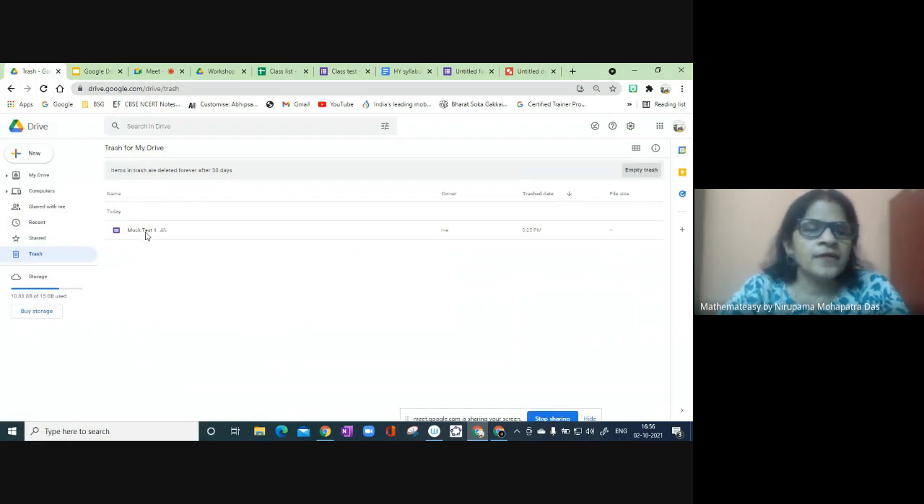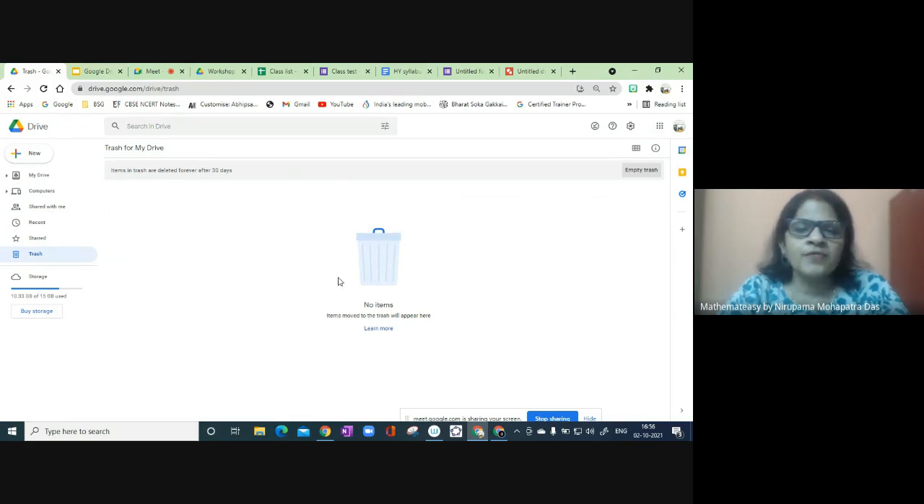So you have to select it, yeah, so no items now. Okay, so that is one way. Just like in the mobile system, we create space from time to time by deleting unwanted data. Here also we can do that.